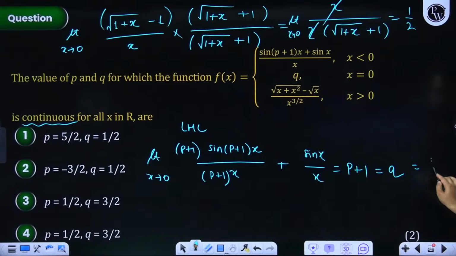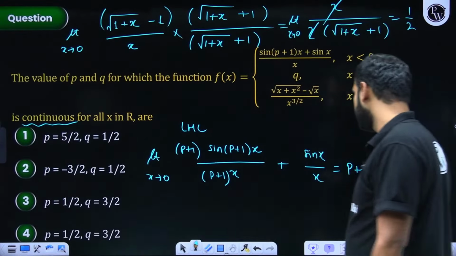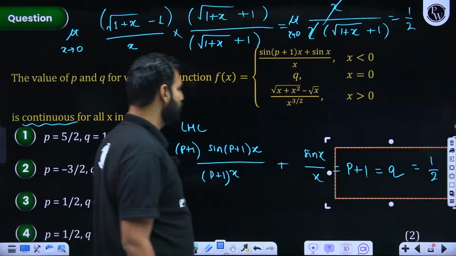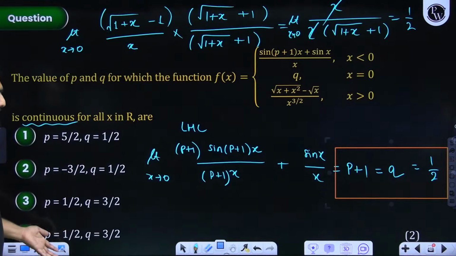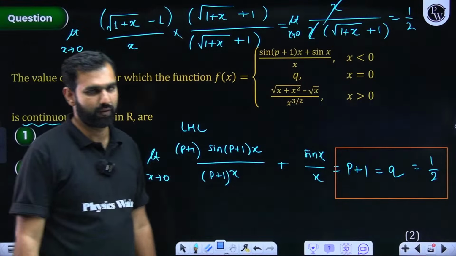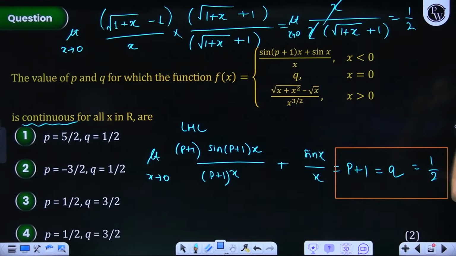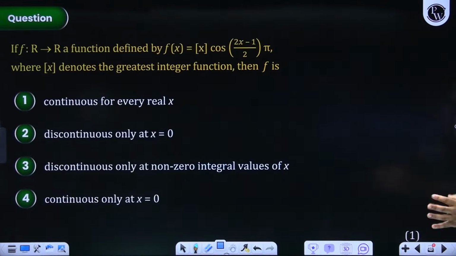So the left hand limit, right hand limit and the value of the function should be same. So I have gotten these three things, that p plus 1 should be equal to q, should be equal to 1 by 2. And by comparing them, I think you can crack p, q and everything. Did you all get this? I hope if you encounter this category of questions, you know how you should approach them. Are you getting the basic idea here?